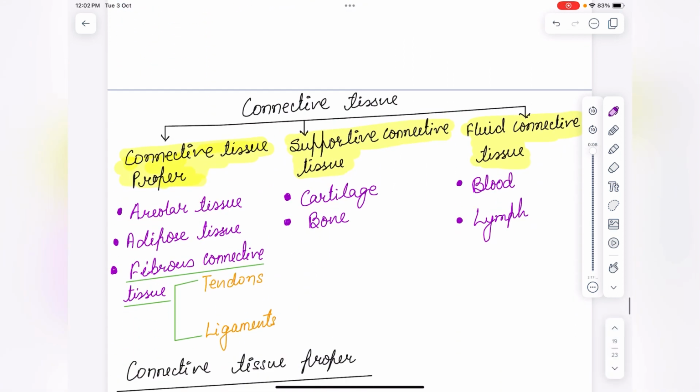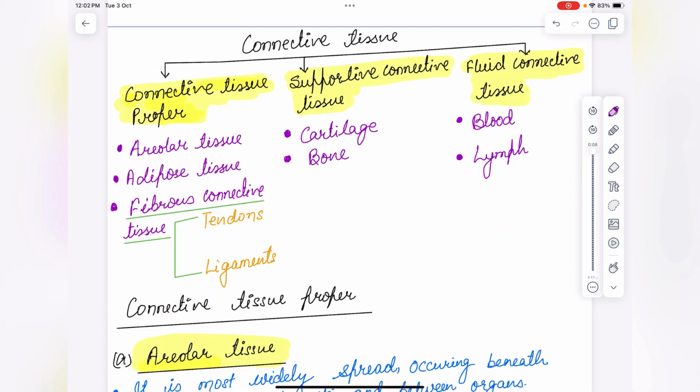Next is tissues. There are three different types of connective tissues present. That is connective tissue proper, supportive connective tissue, fluid connective tissue. In connective tissue proper, it is of three types: areolar tissue, adipose tissue and fibrous connective tissue.